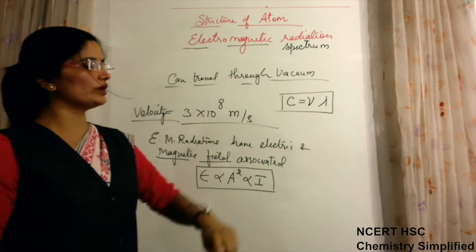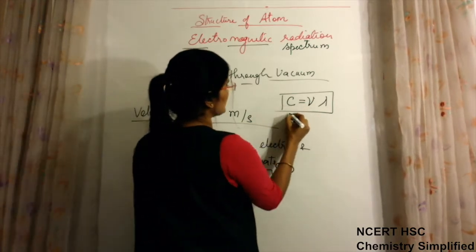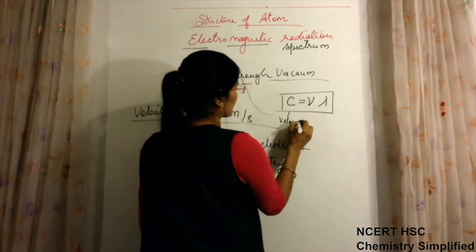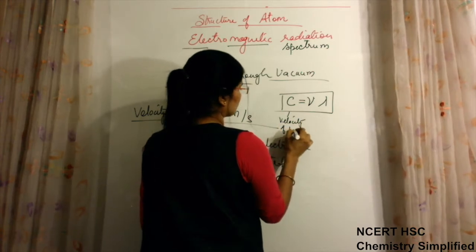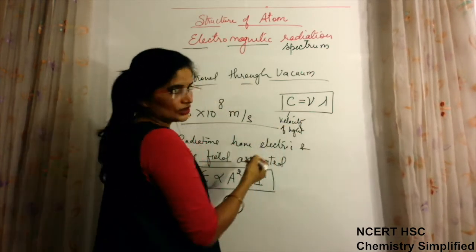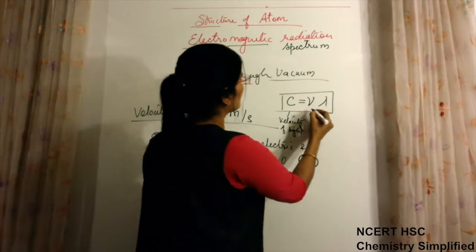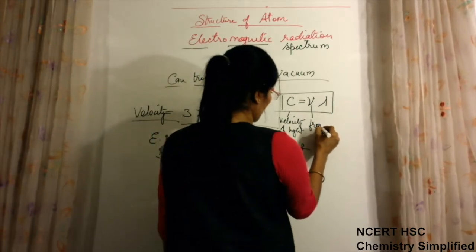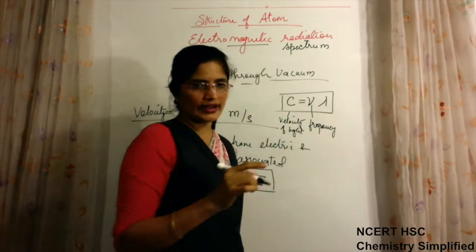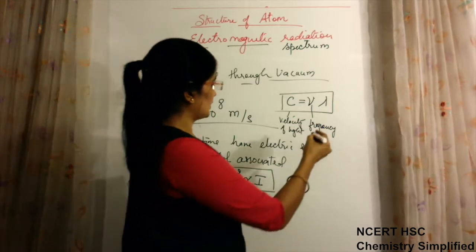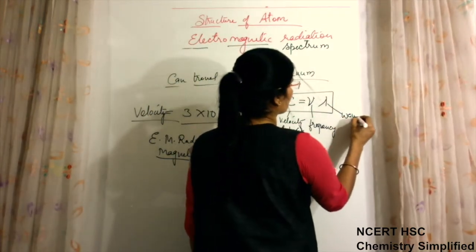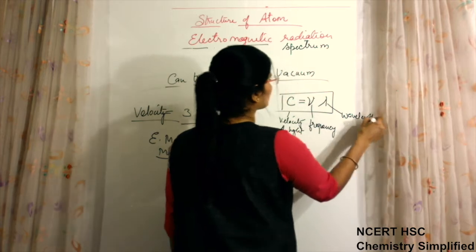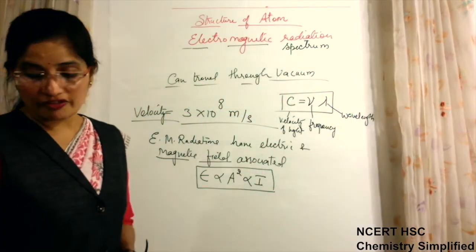C is equal to nu lambda, where C is the velocity of light or radiation, nu is the frequency, just now we had seen, number of vibrations per second, and lambda is the wavelength.